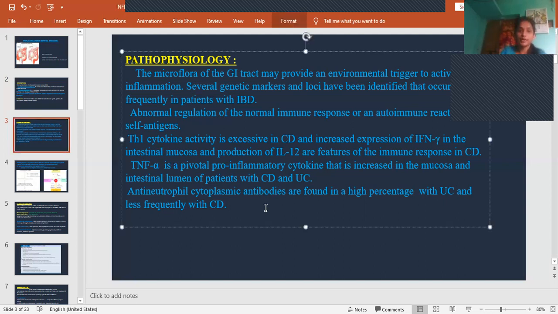Clear? Once again, I'll explain. The microflora should act as a protective layer, but instead it triggers the inflammatory mechanism. There is also involvement of autoimmune cells, leading to activation of self antigens, and release of cytokines, interferon gamma, TNF alpha, and interleukins. These are elevated and cause inflammation of the colon. In ulcerative colitis only the rectum and colon get involved, but in Crohn's disease any part of the intestine may be involved.